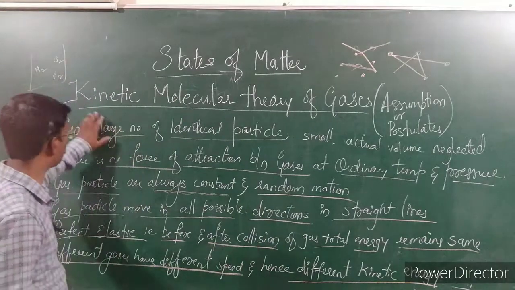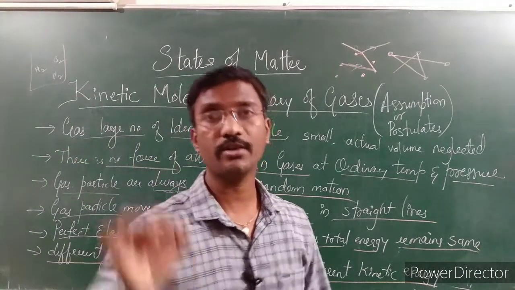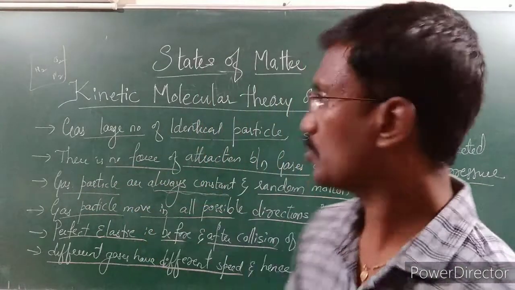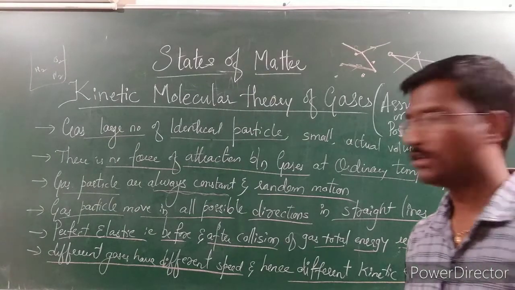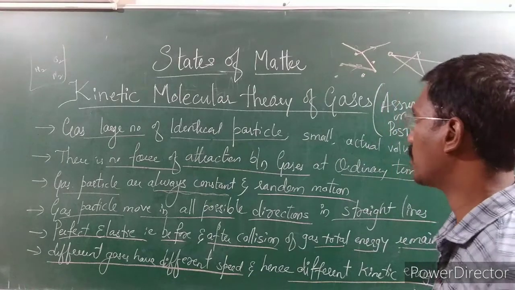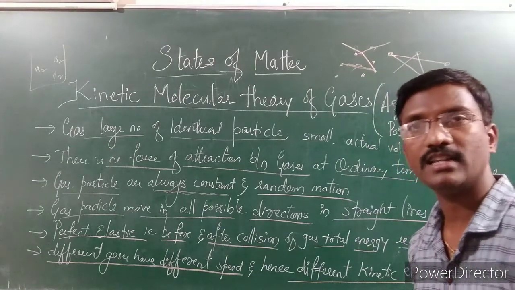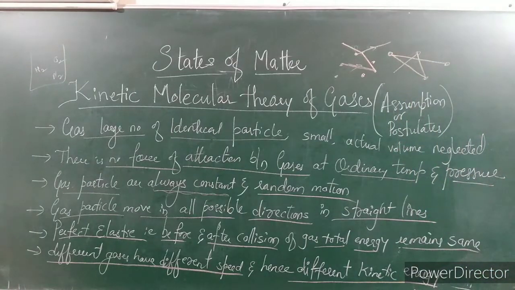So here, explain the kinetic molecular theory of gases means you have to give the statements. These statements are also called assumptions of gases or postulates of gases. I have written six; at least five you have to remember. One, gases are identical and of small size, so we neglect the actual volume.